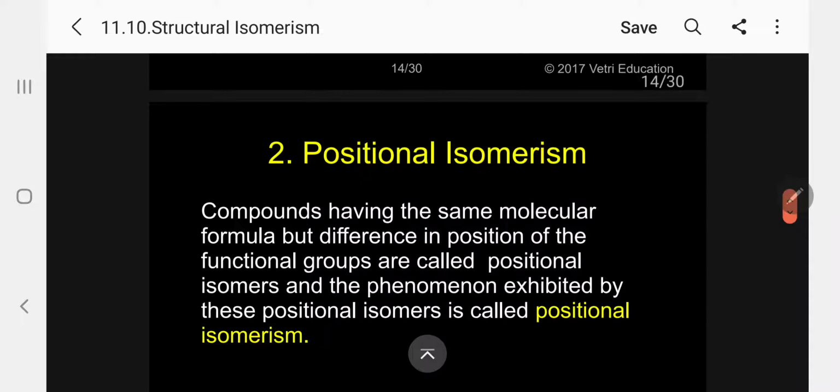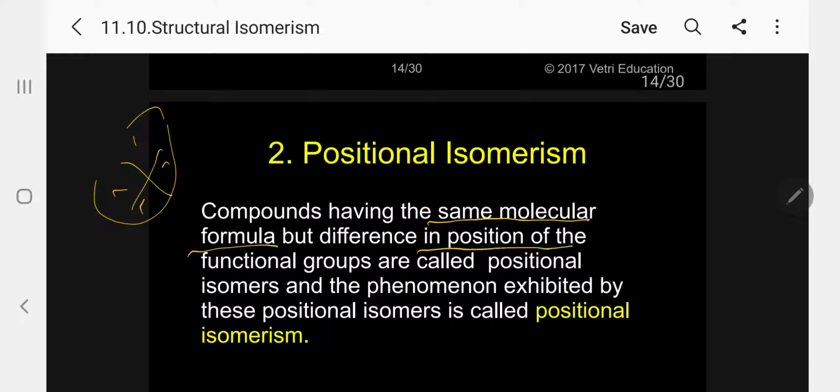Now, let me come to positional isomerism. This is another important structural isomerism. Compounds having same molecular formula, but difference in position of the functional groups are called positional isomers, and the phenomenon exhibited by these positional isomers is called positional isomerism.